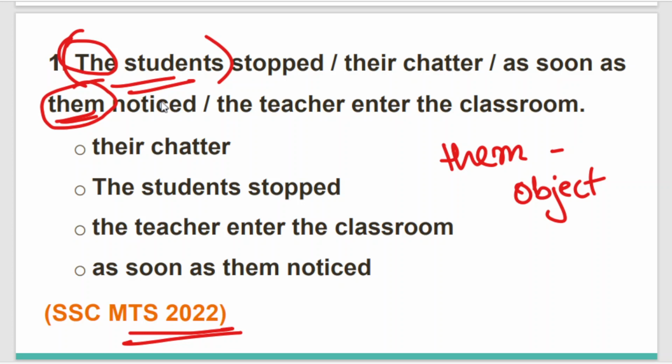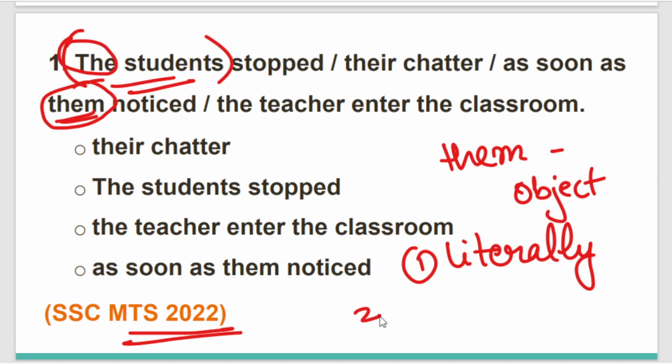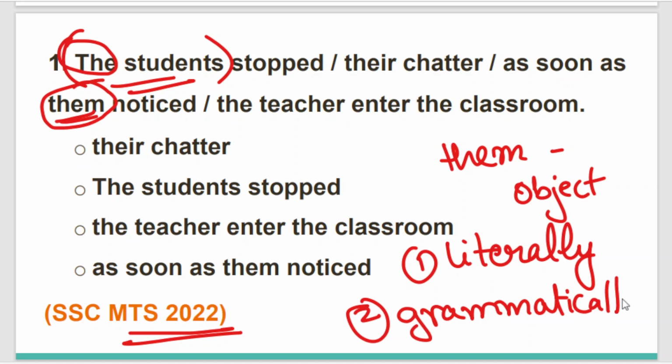I hope you all remember in the last two classes, I told you it is mandatory that first you find out if the sentence is literally giving us the correct meaning, and then you find out if it is grammatically correct or not. These two things are essential to find the error.